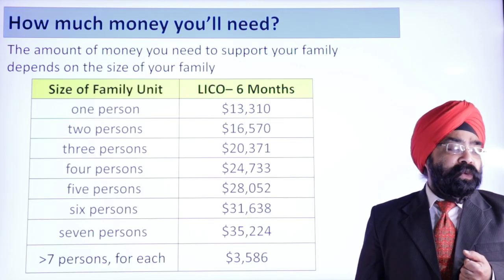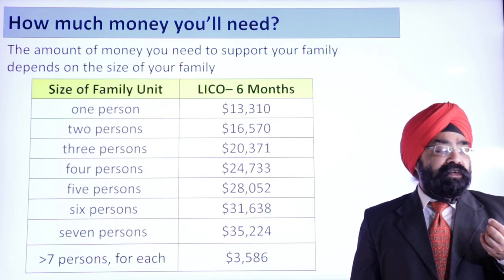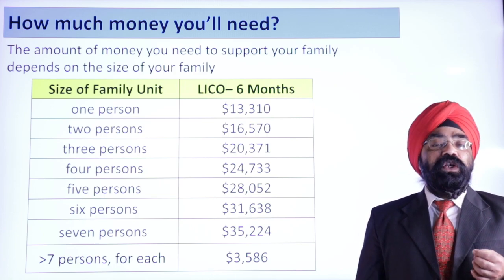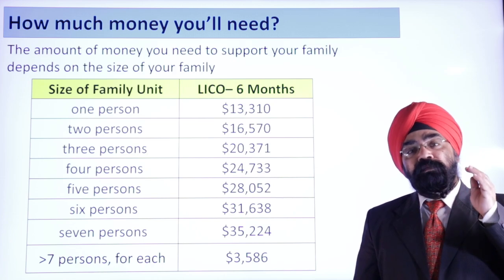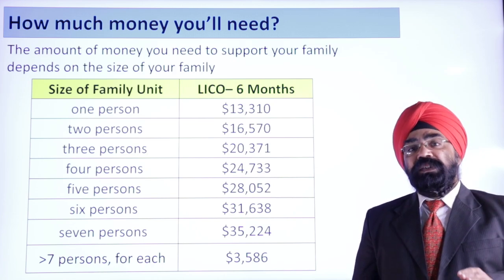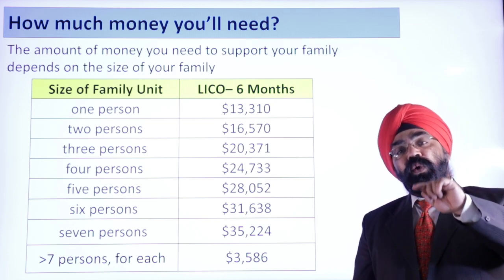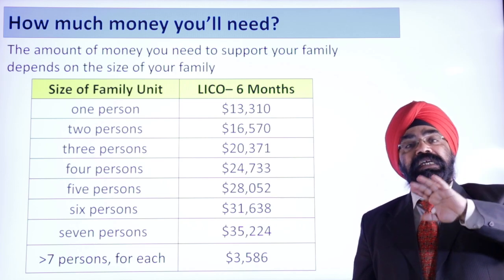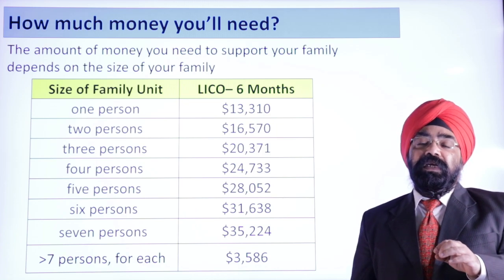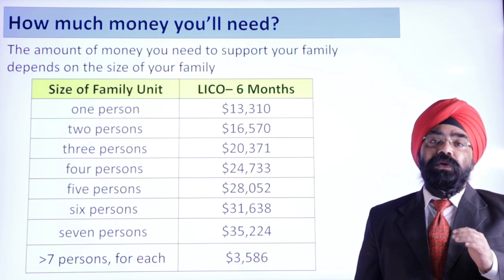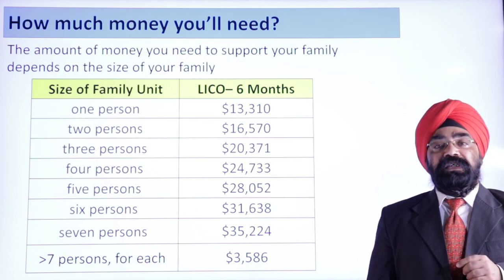So if you are coming to Canada and suppose you are a family of 4, then you need $24,733 or more. Exceeding is not a problem. Meet or exceed, right?